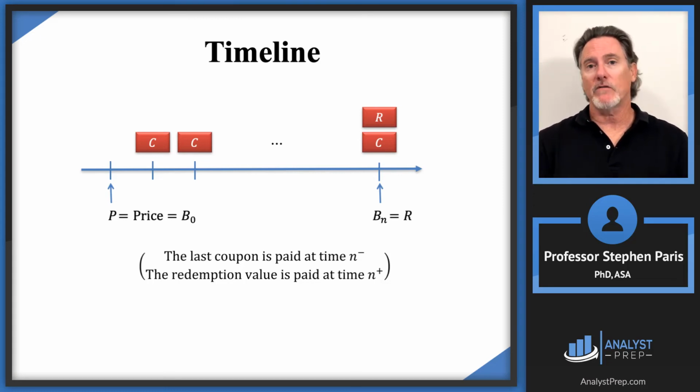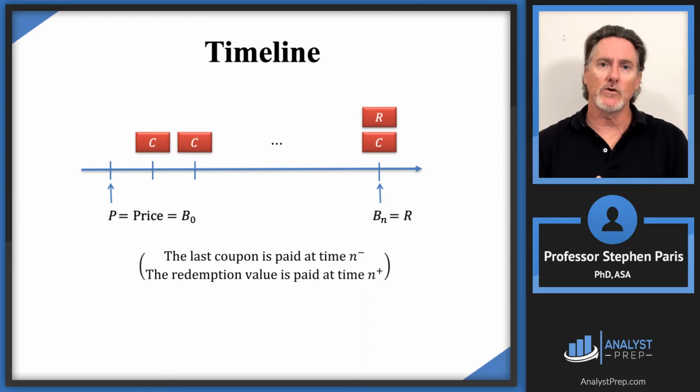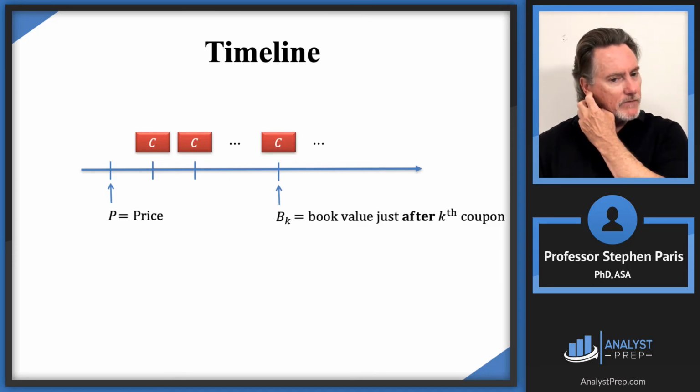And so remember, we can think of the book value at time N prospectively as the present value of the future payments. Well, at time N, because the last coupon was paid just before time N, that was a past payment, but the redemption value is paid immediately after time N, so that is a future payment. So the book value at time N, being the present value of the future payments, would be equal to cap R, the redemption value, which is how we're going to think of it.